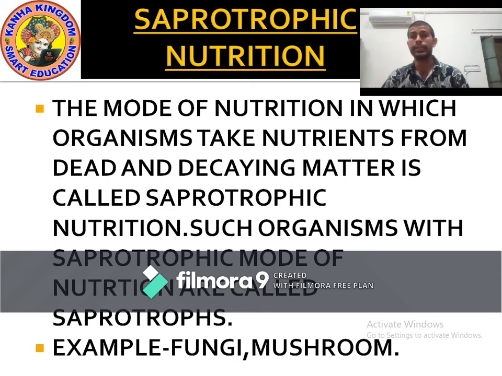You might have seen on wood some patches. When a wood gets old, you might have seen some patches on it. These patches are nothing but saprotrophs. These patches are actually saprotroph organisms that live on dead and decaying matter. Dead and decaying matter. Remember this word. Understood? Now let's move on to the next point.